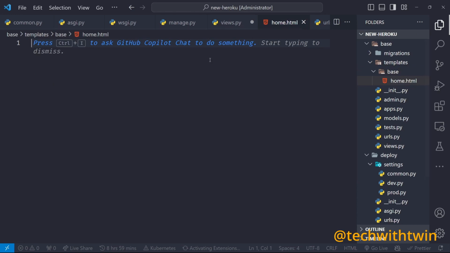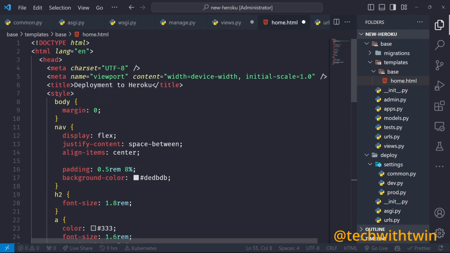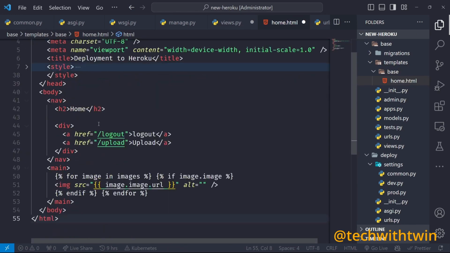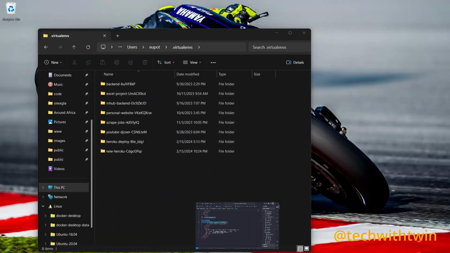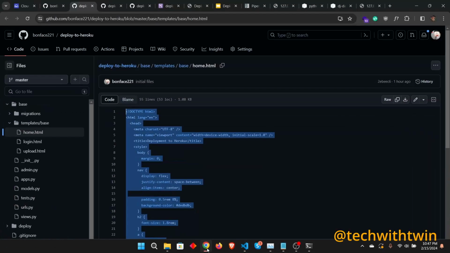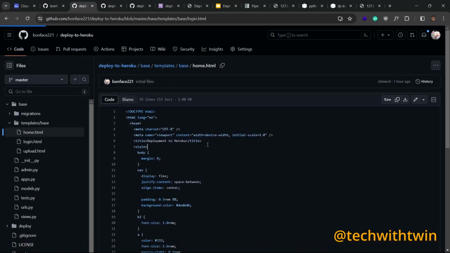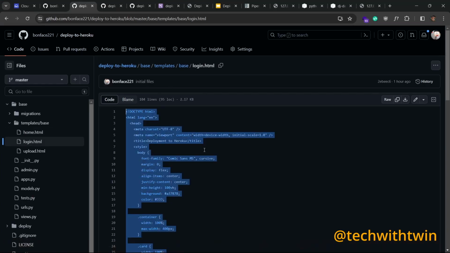Then here we can start with home.html. You can see it's a simple HTML form. This one is the style. It has the nav bar, and then it is looping over images that we have not yet created. But let's first grab those. Go back here, grab everything from the login and add it to our application.